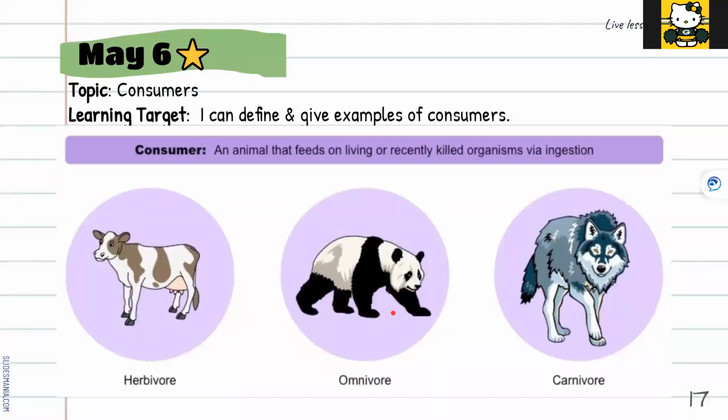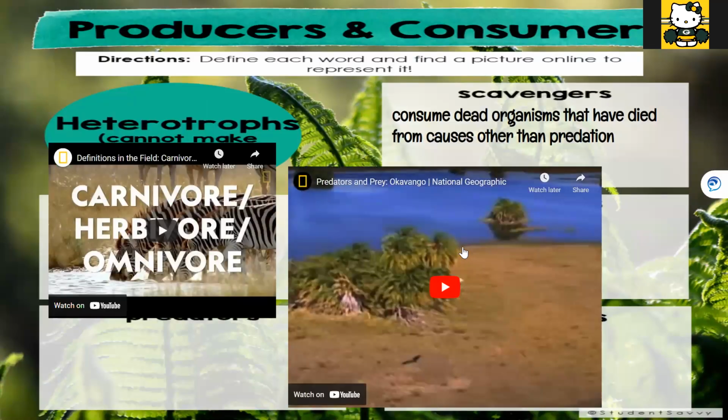Today, we're going to do another major group of organisms, consumers. And so the definition is here in your digital notebook. A consumer is an animal that feeds on living or recently killed organisms. And there are 3 main groups: herbivores, omnivores, and carnivores. So we're going to learn about these 3 groups and a couple other groups today. Your page in your notebook looks like this. Why don't you go ahead and write down this definition?